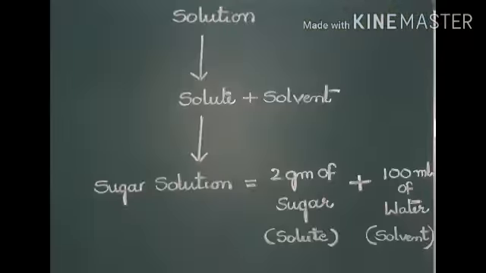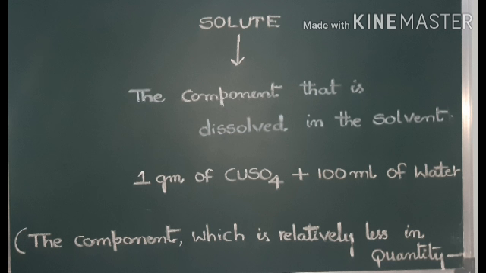And I have taken a sugar solution. Your sugar solution is made up of 2 grams of sugar and 100 grams of water. Here 2 grams of sugar is called the solute and 100 grams of water is called the solvent. Why? Because 2 grams of sugar is the smaller component and 100 ml of water is the larger component. So what is solute? Solute means the component that is dissolved in the solvent.